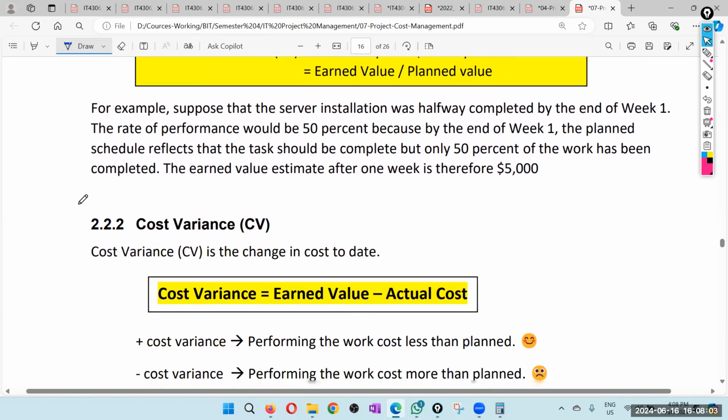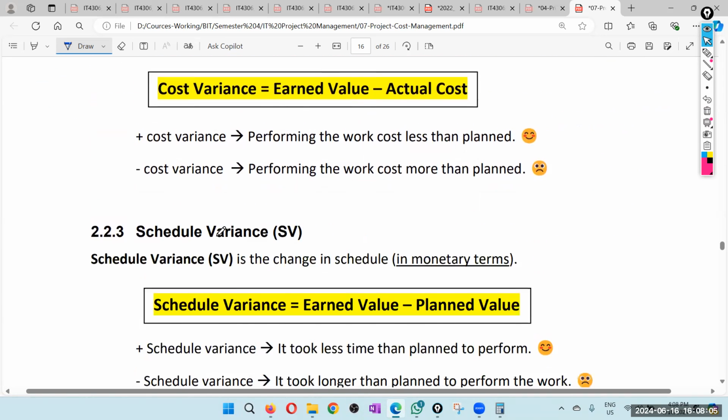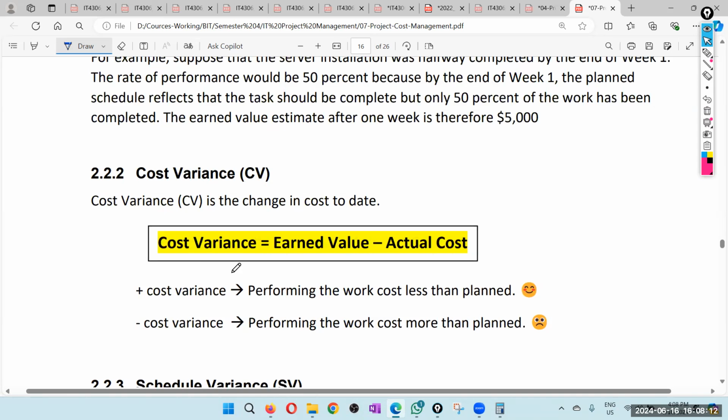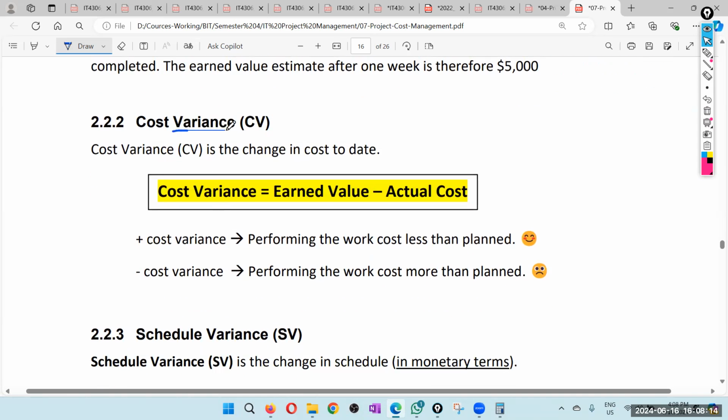But we are more interested in these things: cost variance and schedule variance. When you see the word variance, it's a difference. When you see the word index, it's a percentage, it's a ratio. Variance means we are talking about the difference. So what is cost variance?